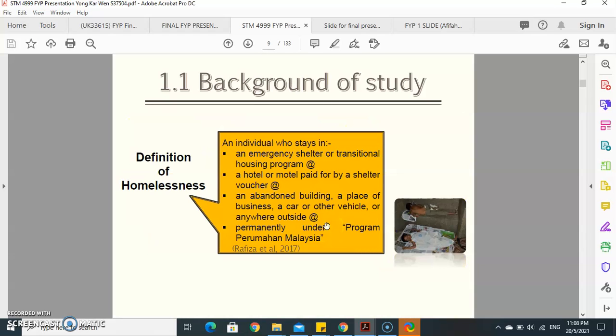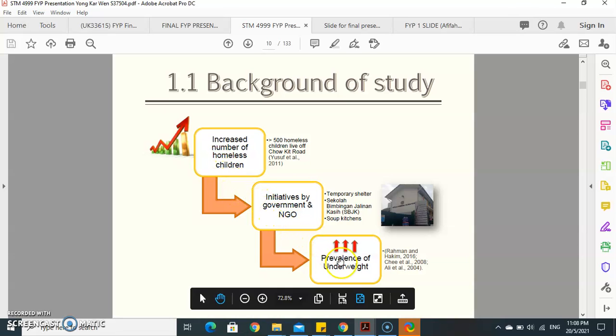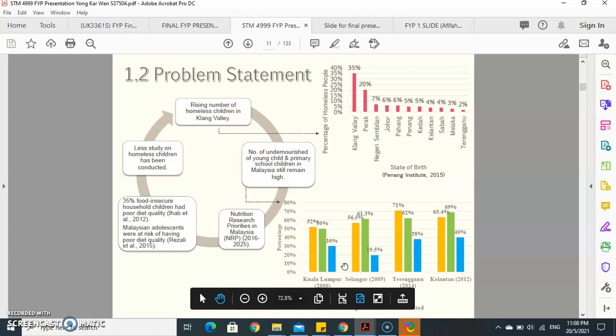And then she also defined homelessness, the increased number of homeless children, some initiative by the NGO, but still the prevalence of underweight is increasing. So this is a problem statement.